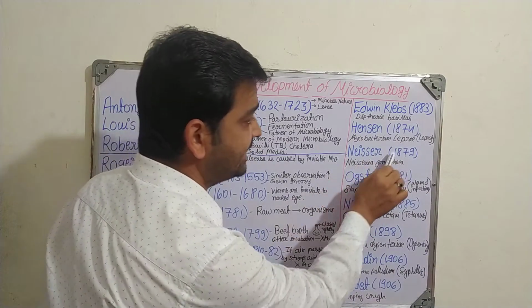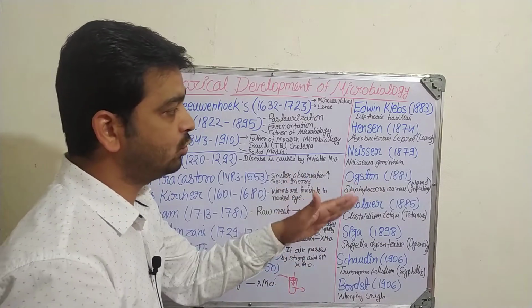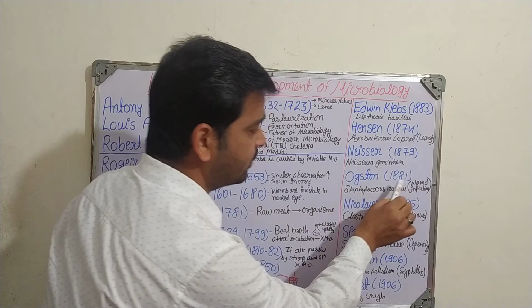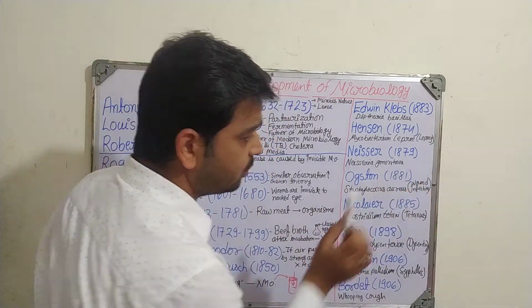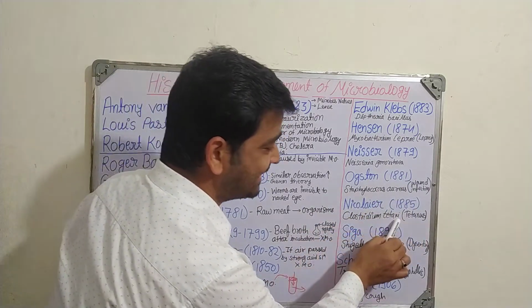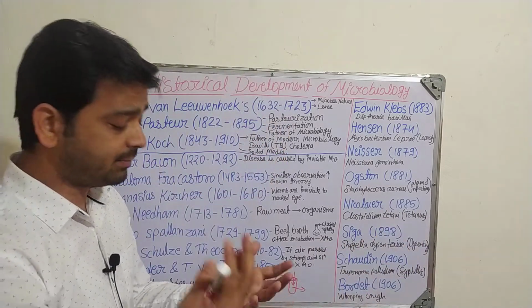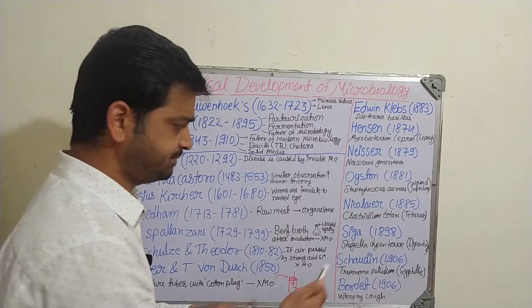Then Neisser, 1879: gonorrhea is caused by Neisseria gonorrhoeae, discovered by Neisser. Then Ogston, 1881, told about Staphylococcus aureus, which causes wound infection. Then Nicolaier, 1885, Clostridium tetani, which causes tetanus. That's why after an injury we get a TT injection to reduce this infection.